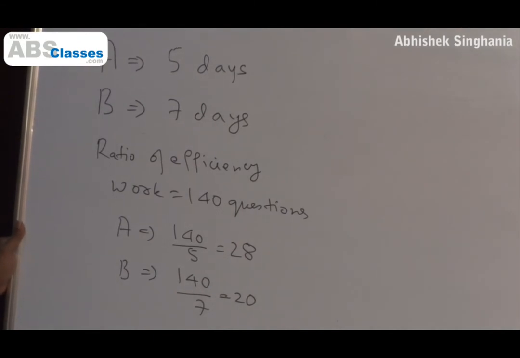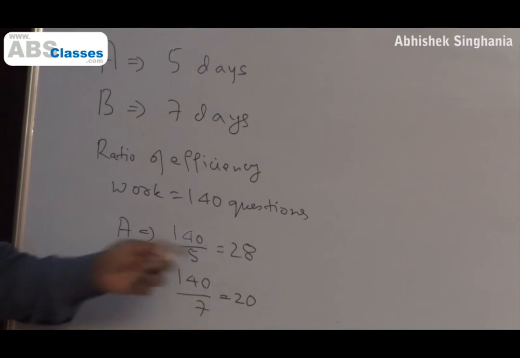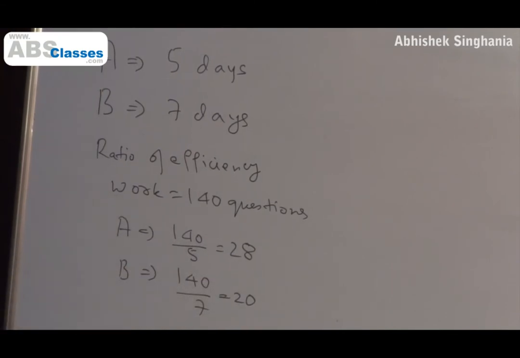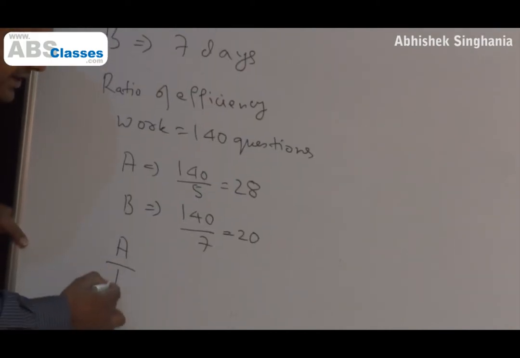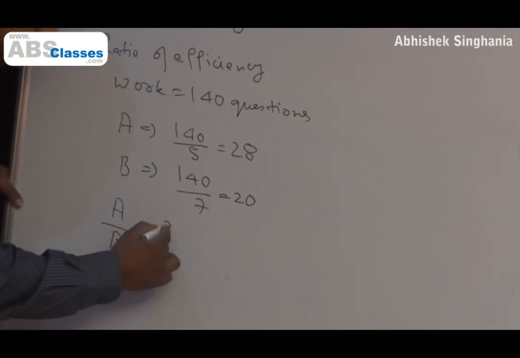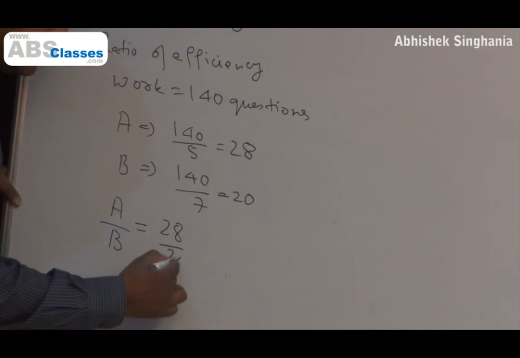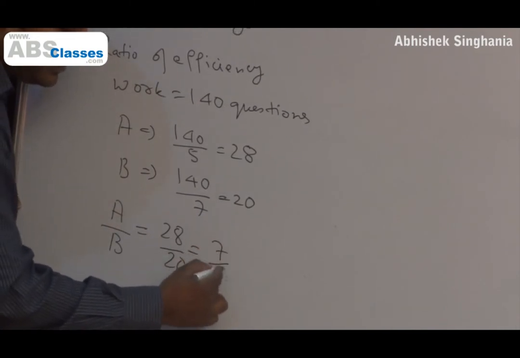That is possible? No. Not in time and work. In time and work, if the person does 140 questions in 5 days, every day he does the same amount of work. Right? Very robotic, but very useful also. Which means A does 28 questions every day, B does 20 questions every day. Right? We understand this? Which means the work done by A every day and B every day is 28 by 20, which is equal to 7 by 5.